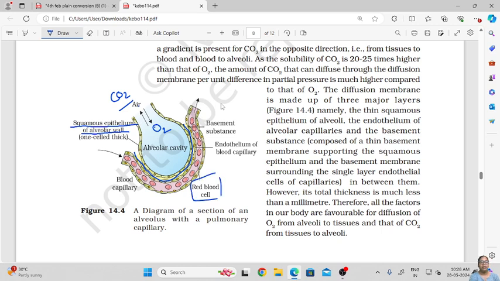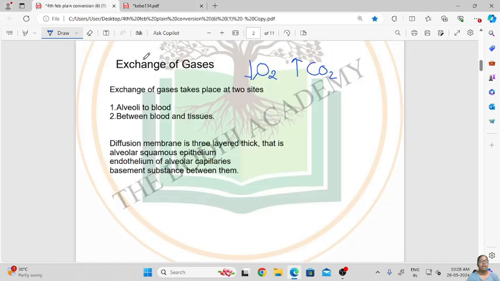These capillaries bring the deoxygenated blood and take the oxygenated blood to the other parts of the body. It also has another tissue, the endothelium of the blood capillary. So it consists of endothelium, basement substrate and squamous epithelial wall. This is the structure of the alveolus, and this is how the exchange of gases takes place inside it.